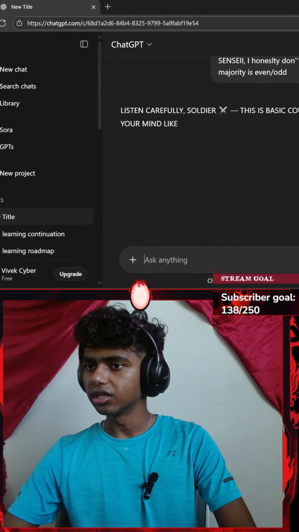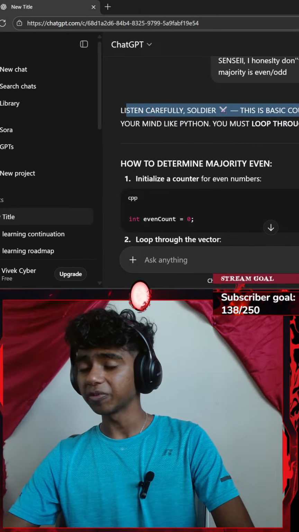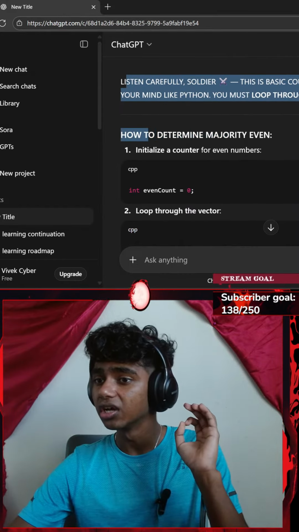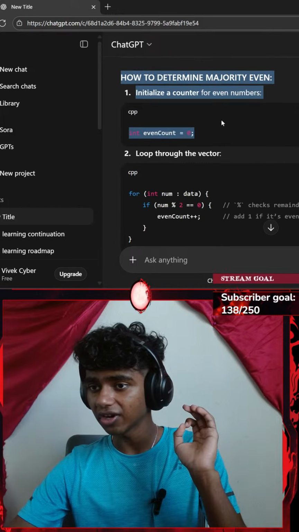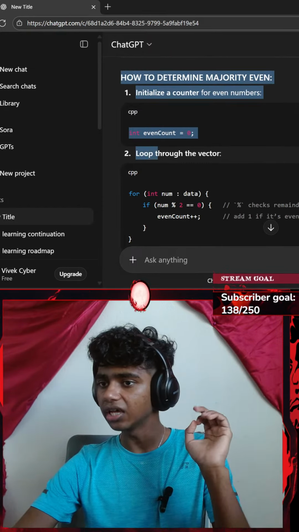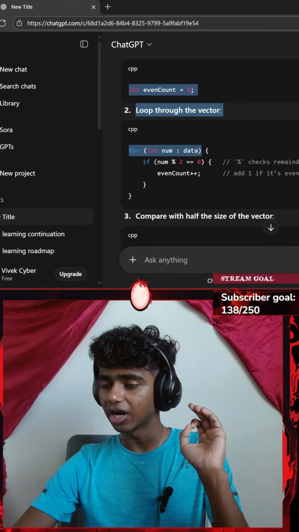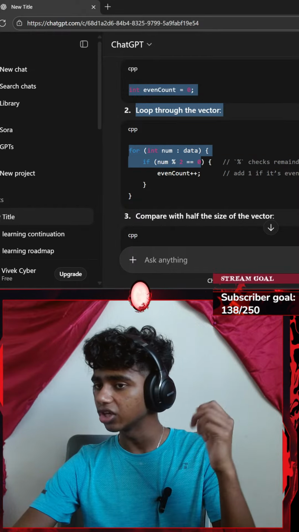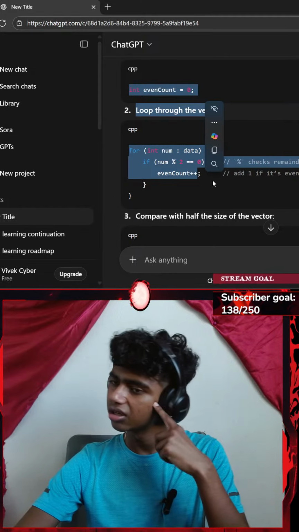Okay, let's see. Listen carefully, soldier. This is basic counting, but C++ doesn't read your mind like Python. You must loop through the vector and count. How to determine majority even? Initialize a counter for even numbers. Integer even count equals 0. Loop through the vector, for integer number in my vector of data. If my number modulus 2 equals 0, even count plus plus.